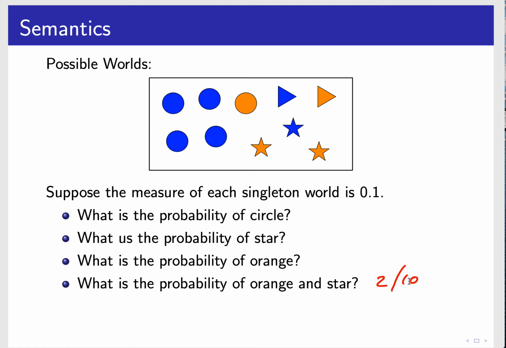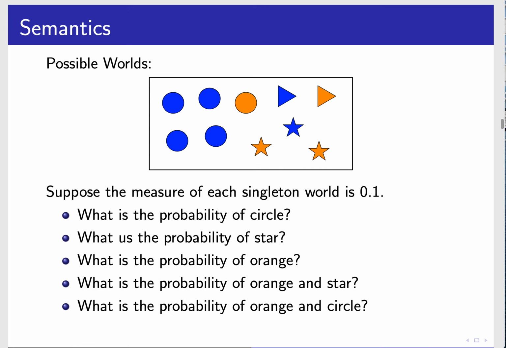Okay, that's what's going on here. The probability of orange and circle is only 1/10. There's 1 out of the 10 that is orange and circle.